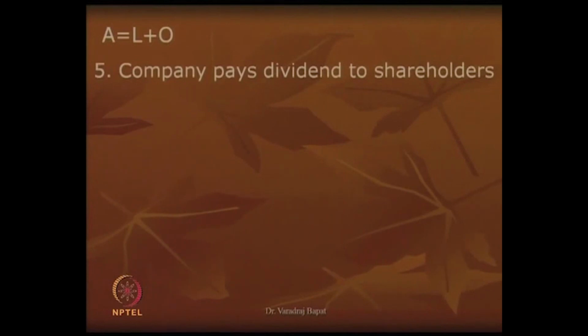Now, let us go to fifth phase. Now, company pays dividend to the shareholders. Now, first of all, are you aware what is meant by dividend? As company earns profits, it may repay it to the owners. This distribution of profit to the owners is known as dividend.